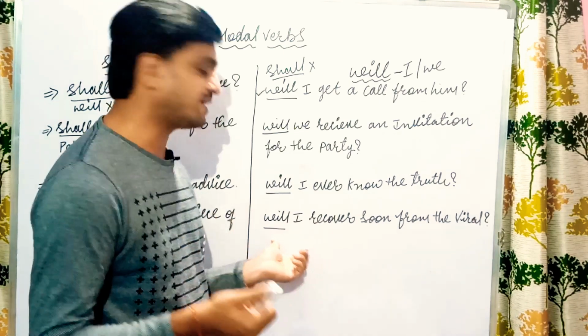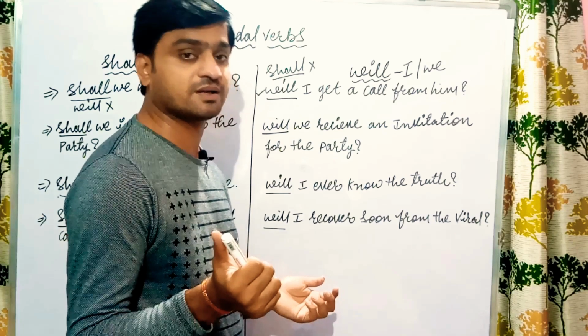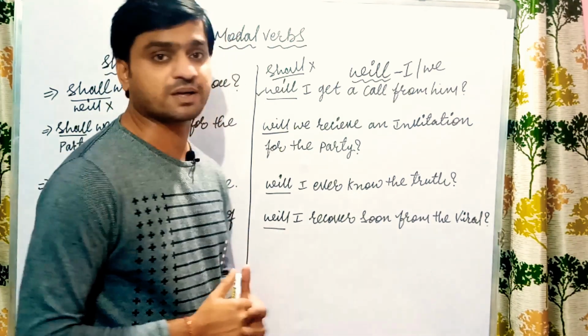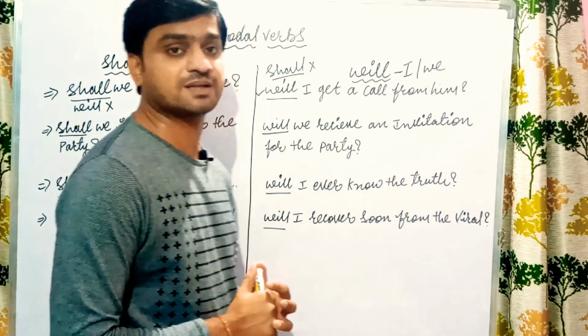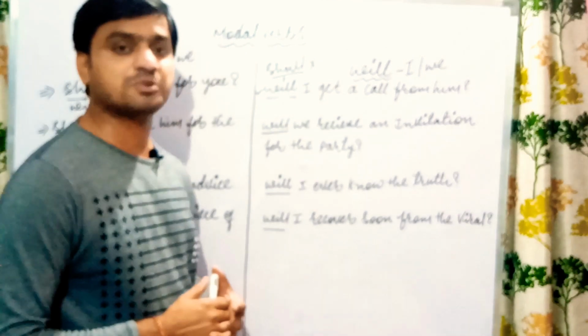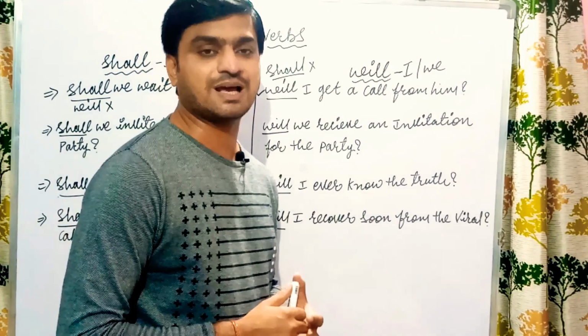So here shall, if it is there, means what? Here either you should offer or else you should initiate an action. But here it is what? About expecting, or expectation, we called it. You got a viral fever and you are expecting when you are able to recover from that. So that's why in place of shall we will use will as the correct word in this.